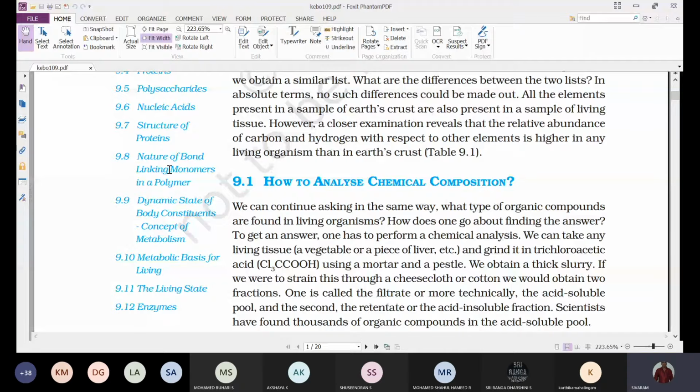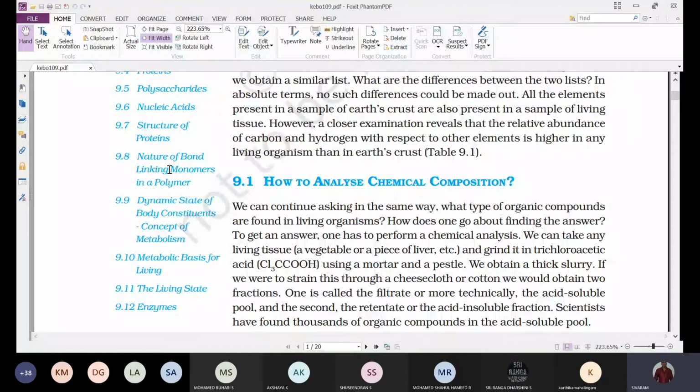In proteins, what is the bond present between amino acids? In polysaccharides, what is the bond present between the sugar molecules? In nucleic acids, what is the bond present between adjacent nucleotides to form a nucleic acid molecule? So that nature of bond linking monomers in a polymer, that we'll study here.